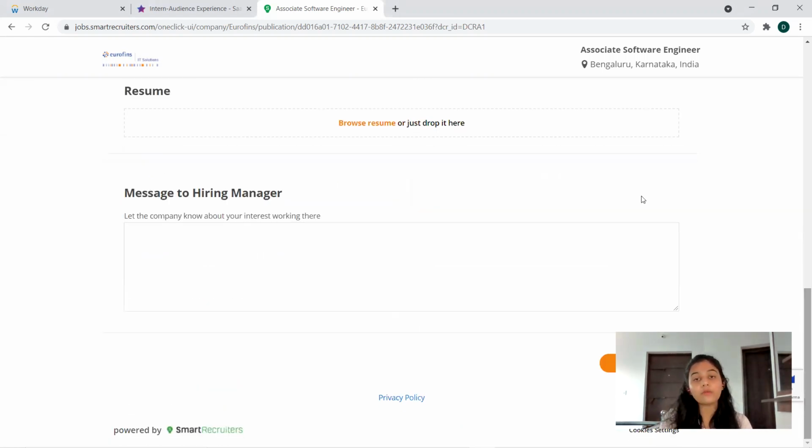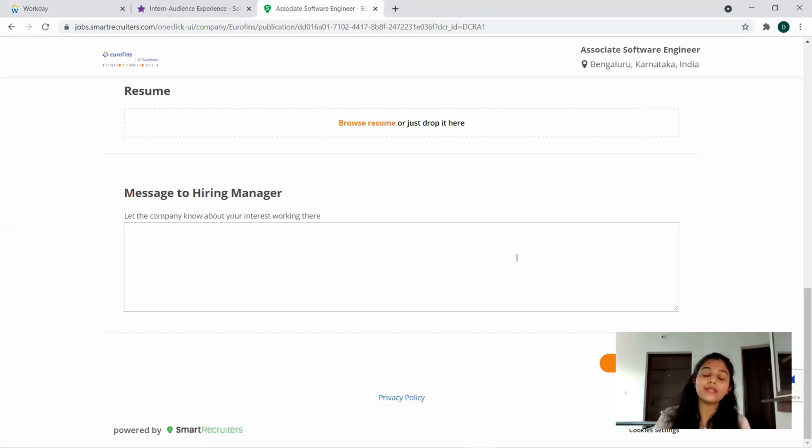manager. So one more pro tip that I would like to provide is the message to hiring manager, because so many companies or so many applications have these sections like CV or message to hiring manager. It is very important to leave a message. You should not leave this blank. It is not a mandatory field, but it's a tip. You have to write something here, like you're eagerly waiting for this position, so they have to know about it.